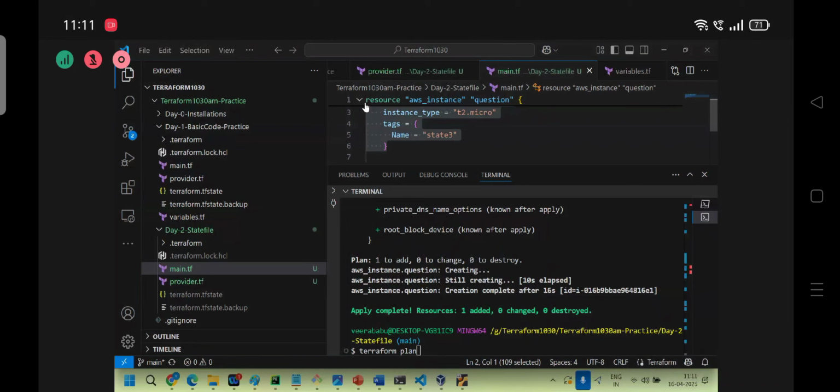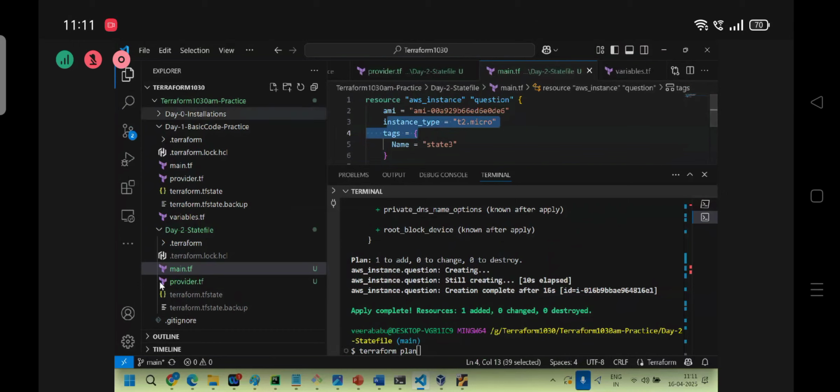Once again I'm saying, if you are focusing on the tool, first understand the tool behavior, how it works. Then go for the inside process and all. If you take a big code here, the error may come from there also. You may think the error is due to the state file, so you may completely confuse. Take a simple code, S3 bucket or something. Don't take S3 bucket also.